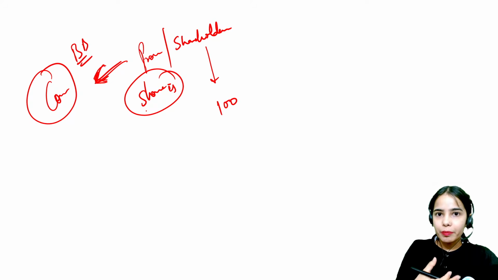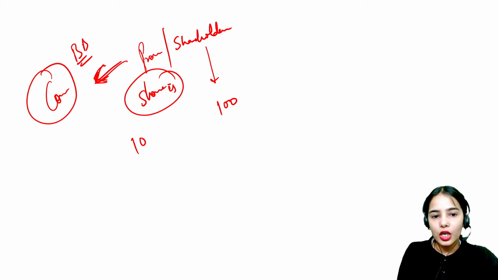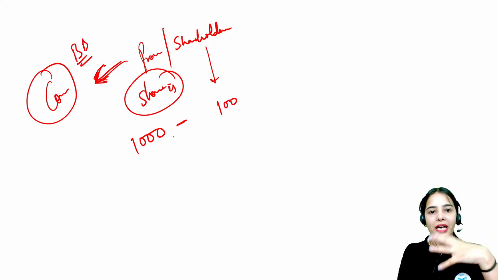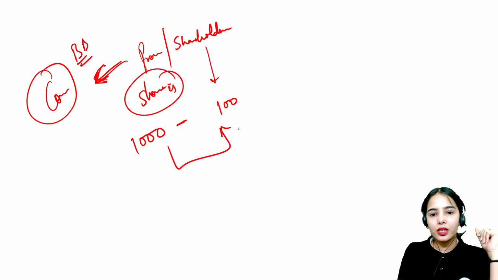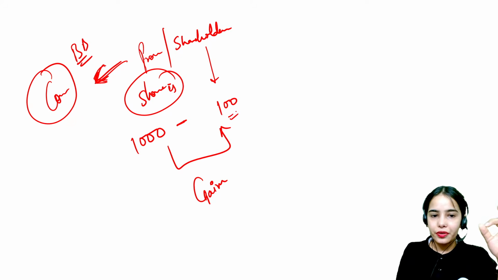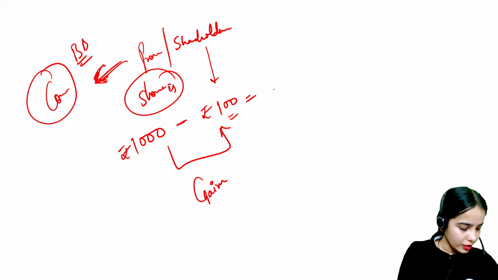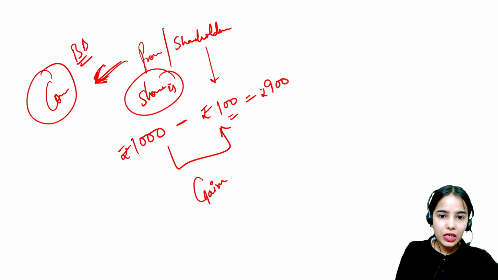When the company is buying back, the market value is 1000. So can anyone tell me what is the profit made by the promoters? What is the gain? Because they purchased at 100, they are selling at 1000. What is the gain? 900 rupees. Now this is called what?